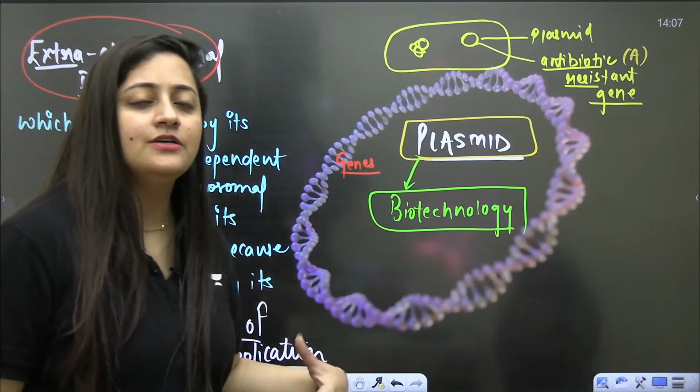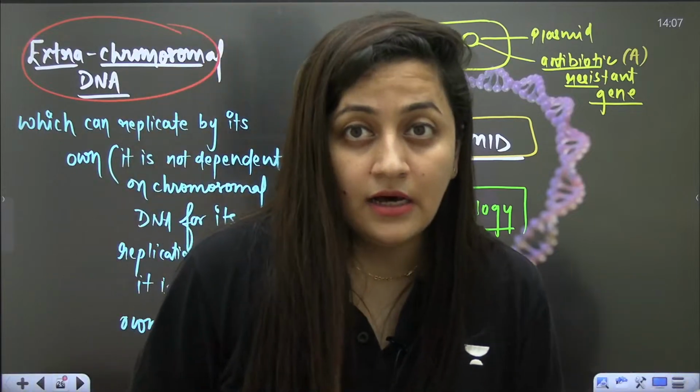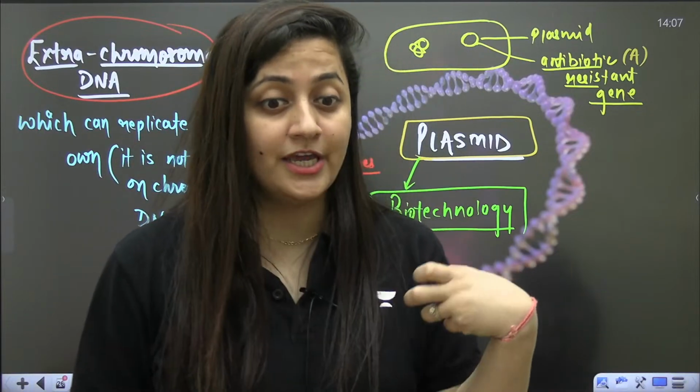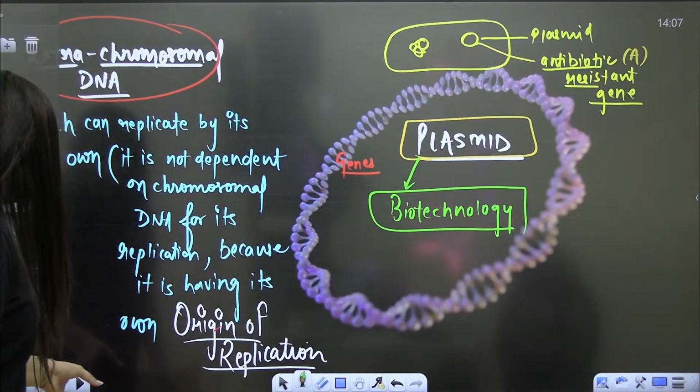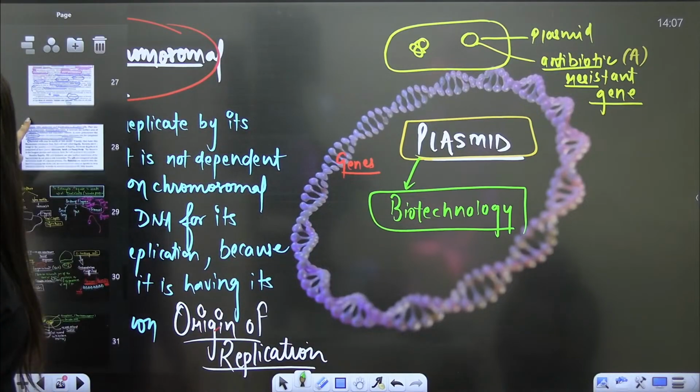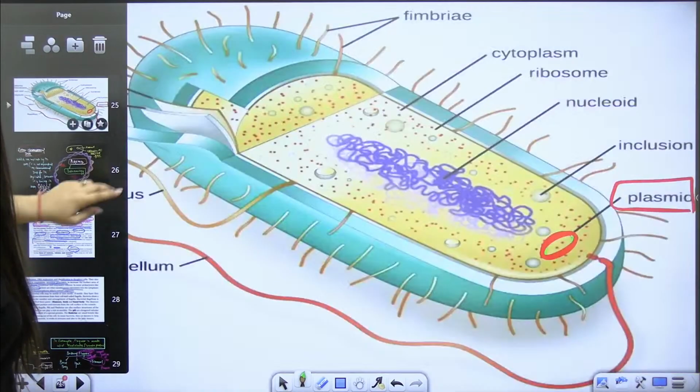And once we discuss genetics, you will get to know what origin of replication is and its importance. We will discuss it there. So this is about the plasmid.